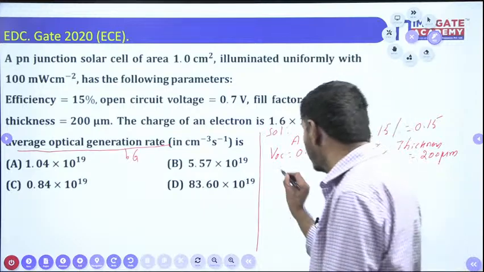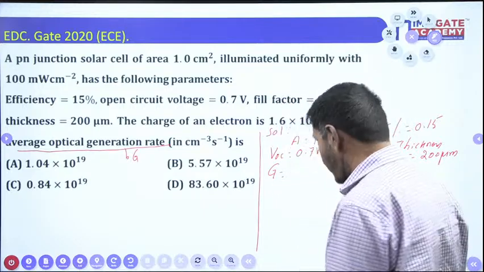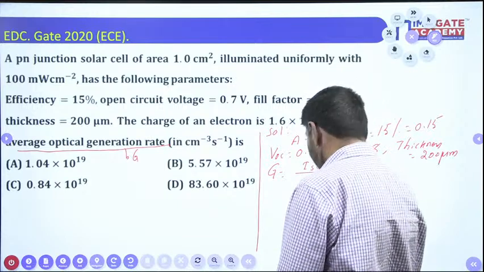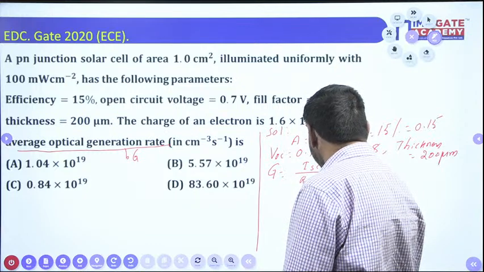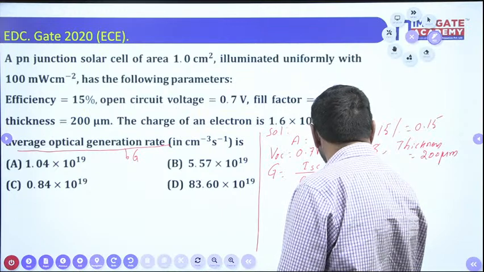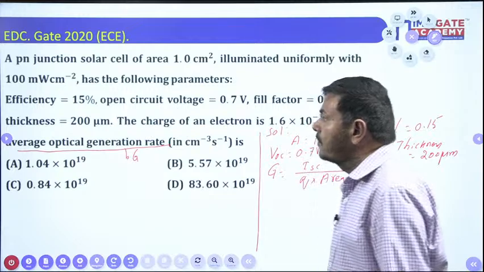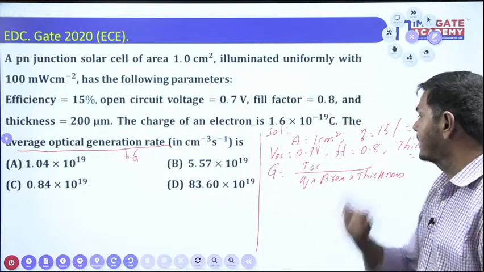So the G value is calculated by the short circuit current ISC divided by Q into area into thickness. By using this formula, the average optical generation rate is calculated in the solar cell.